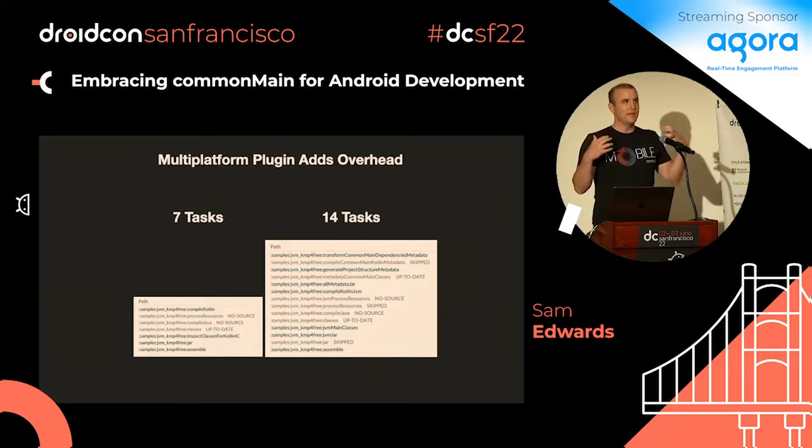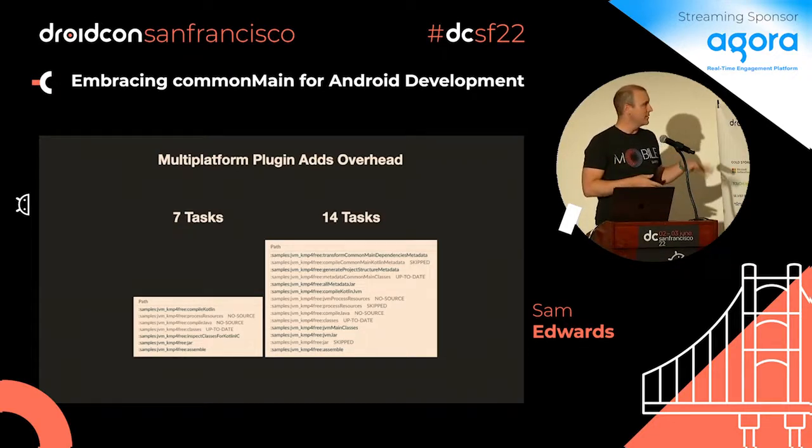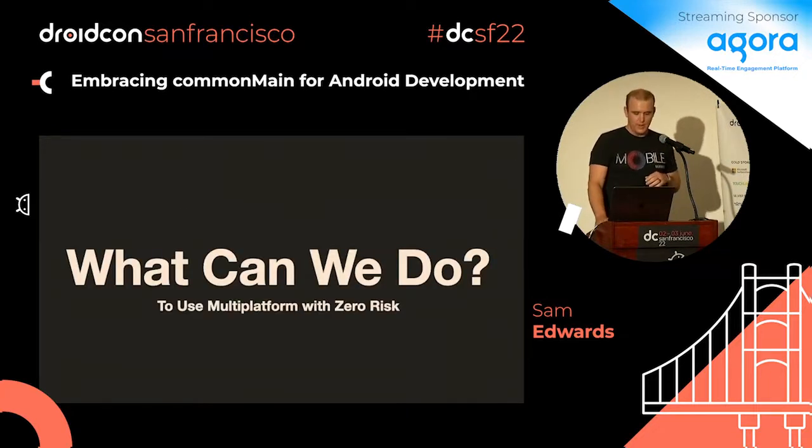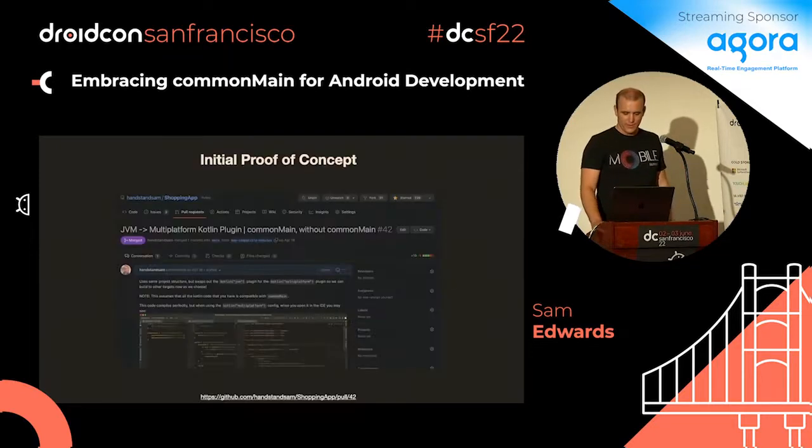In a large organization, you might have this risk, and it may just be, I'm never going to use multi-platform because they're not going to let me, because there are so many things. But with this strategy that I'm going to show in this plugin, you can do it because you mitigate that risk, but you still get to try multi-platform. So what can we do to use multi-platform with zero risk? Zero, with a star there as well.